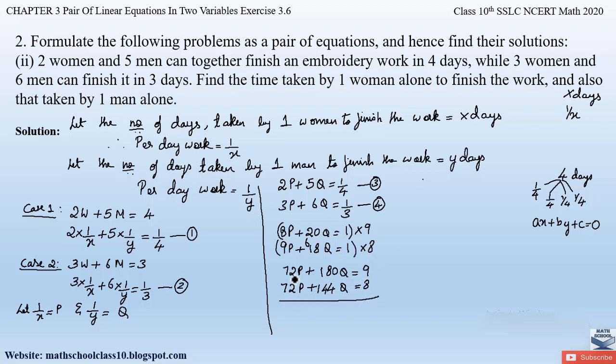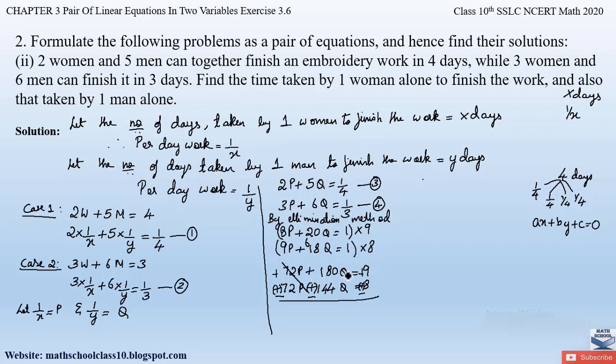Right, so here we observe that the coefficient of the p variable is equal, that is 72, but the signs are the same. So again we have to change the signs so that the variable p gets eliminated. So this plus 72 will become minus 72, plus 144 will become minus 144, and plus 8 will become minus 8. So this plus 72p and minus 72p will get eliminated, right? Here we are applying the elimination method. So write down here elimination method.